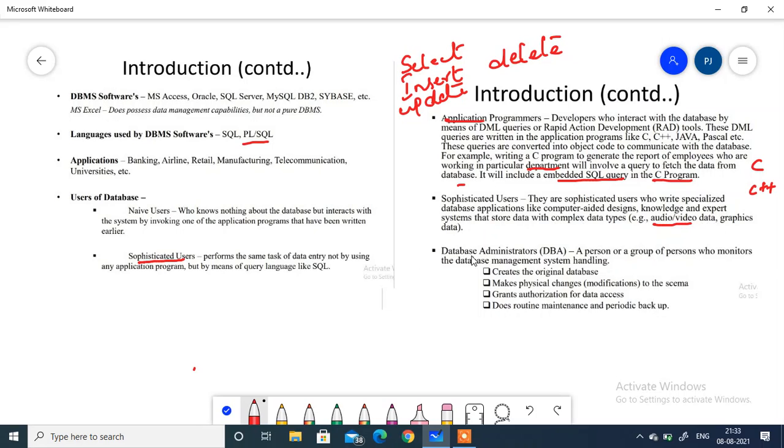Now coming to the database administrator. A database administrator is a person or a group of persons who monitor the database management system. How do they handle the database management system? They create the original database, they make physical changes to the schema, they grant authorization for data access, and they handle routine maintenance and periodic backup. These are all the responsibilities of the database administrator.